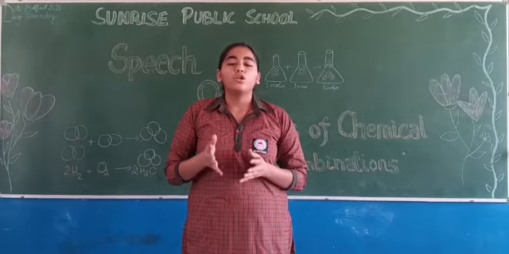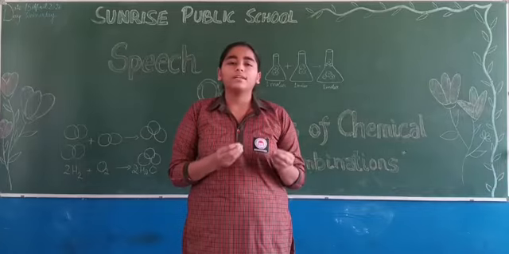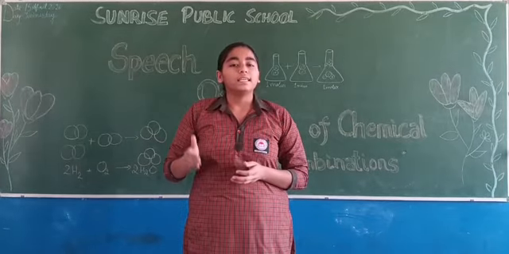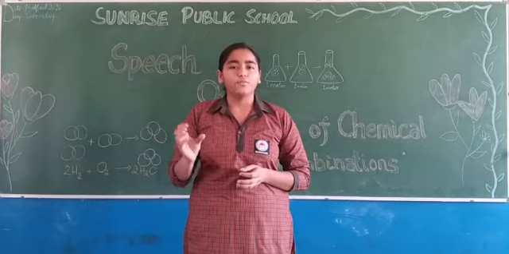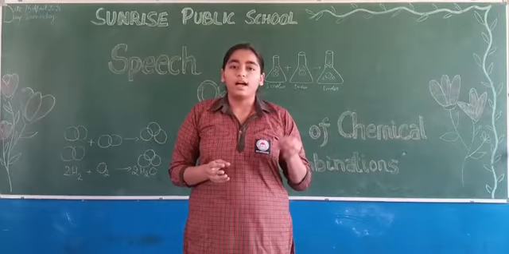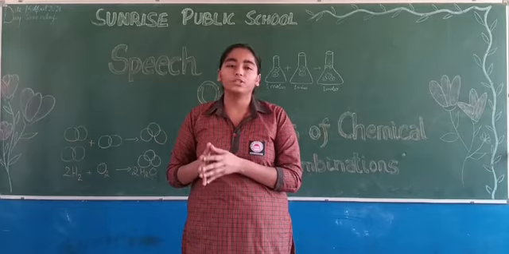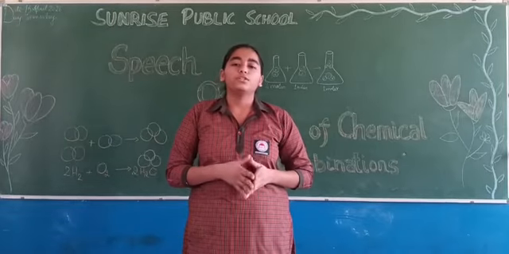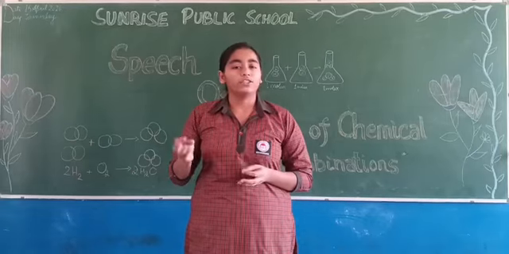Next law is law of definite proportion. It states that a pure chemical compound contains the same elements combined together in a fixed ratio by mass or by weight. For example, in water, hydrogen and oxygen combine in a fixed ratio of 1:8 by mass and 2:1 by volume.